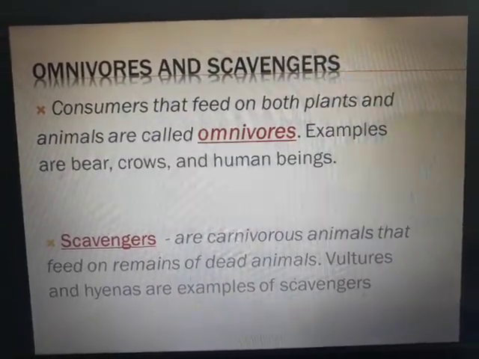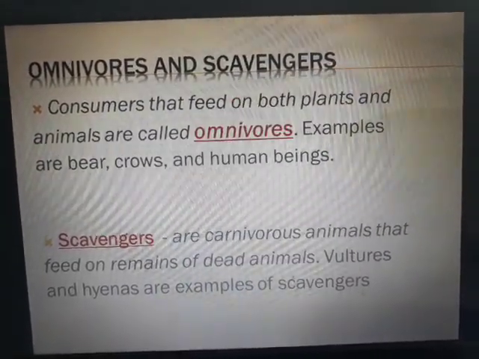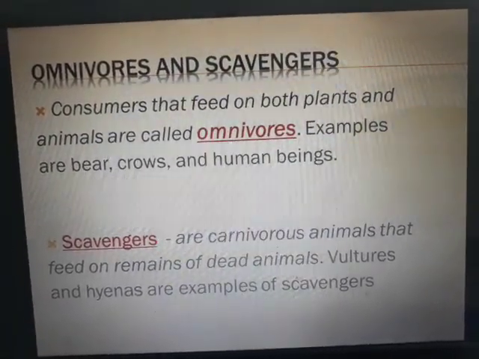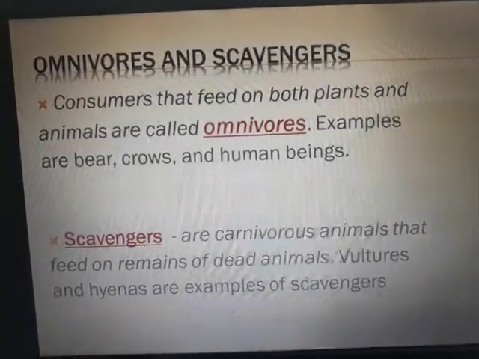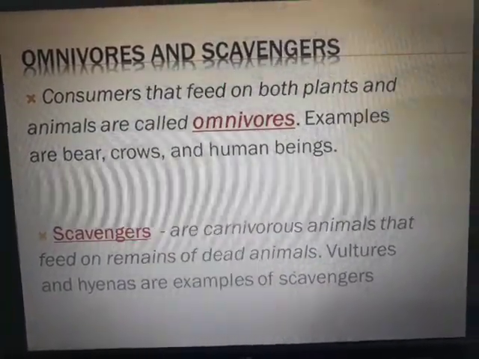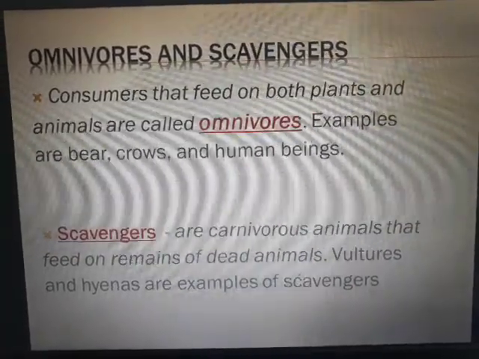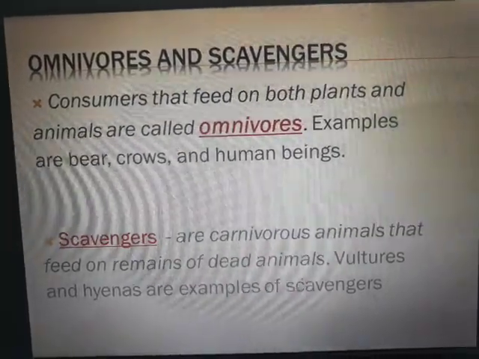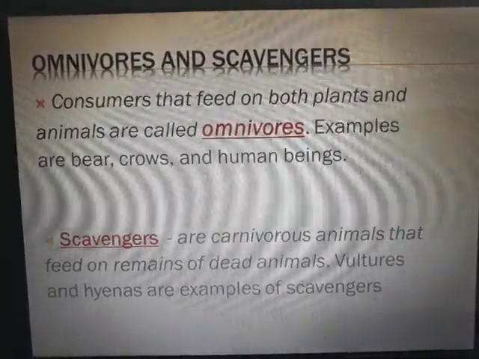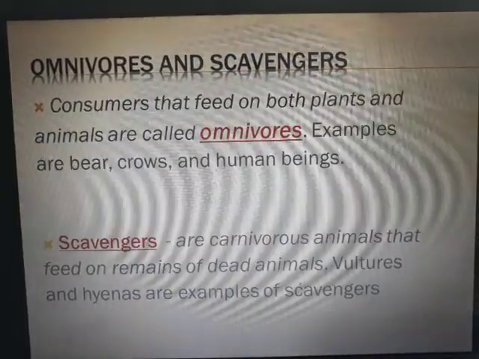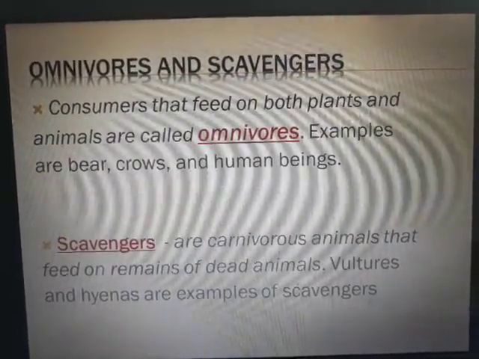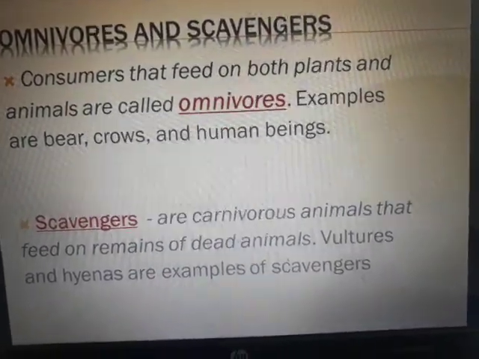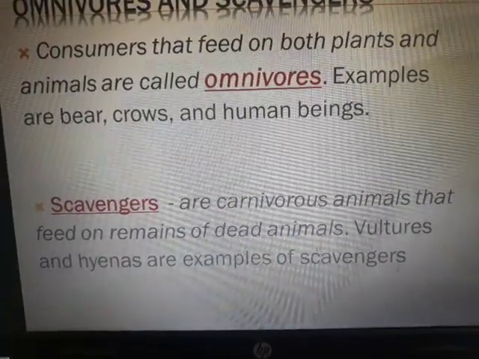Omnivores and scavengers. We have seen producers, we have seen the consumers. In consumers, we have seen primary, secondary, and tertiary. Now we have come to the next component, omnivores and scavengers. Consumers that feed on both plants and animals are called omnivores. Examples are bear, crows, and human beings. Right? There are some people who eat both flesh and the food that we get from the plants, that is vegetarians, while some only feed on the vegetables.